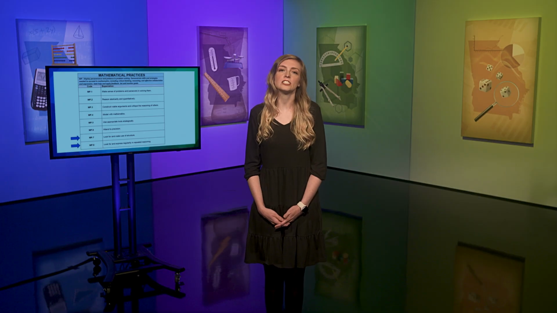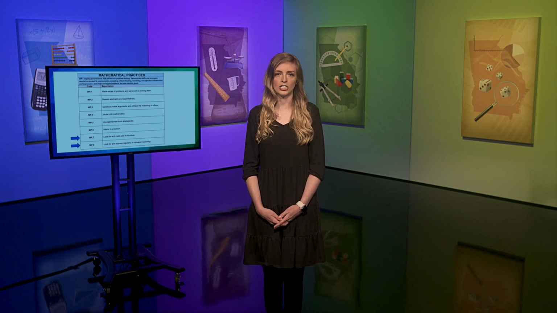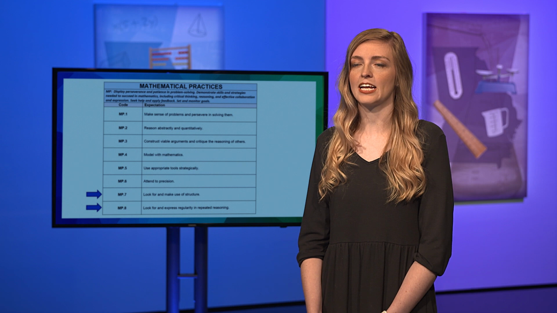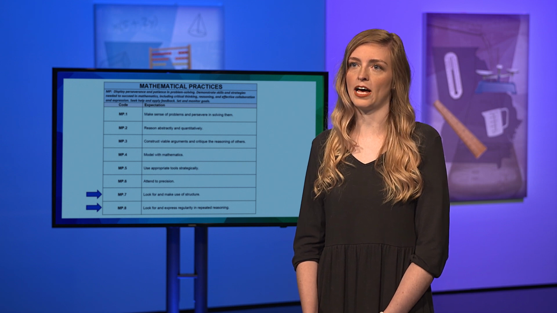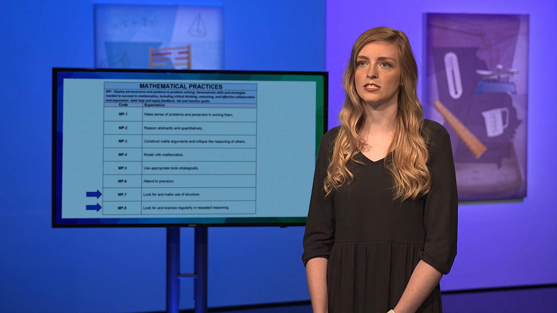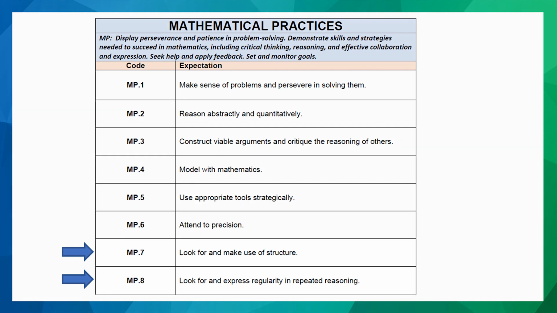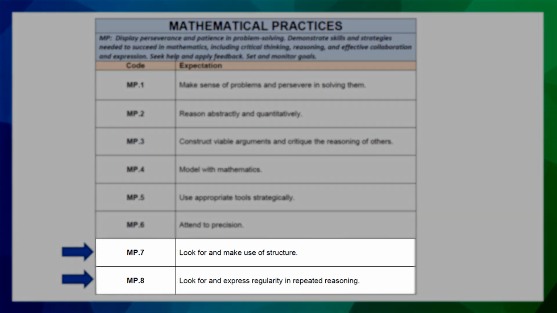In early grades, students notice repetitive actions in counting and computation. This leads to their understanding and application of mental math strategies based on patterns. Let's take a closer look at both of the expectations for students related to the standard and how these and other mathematical practices might be incorporated.